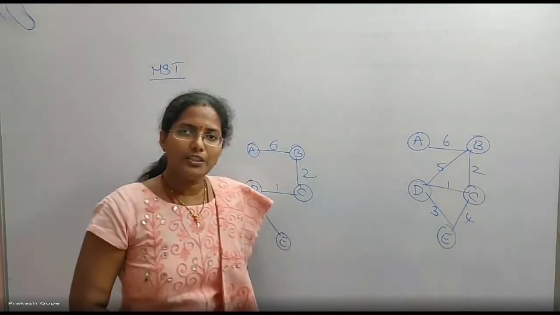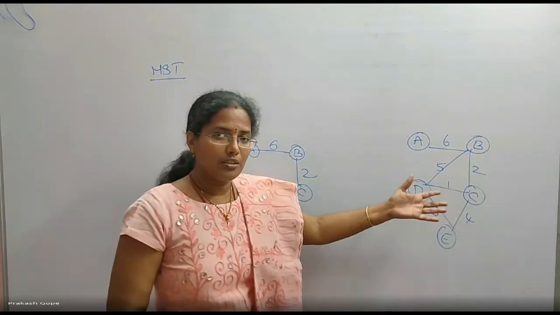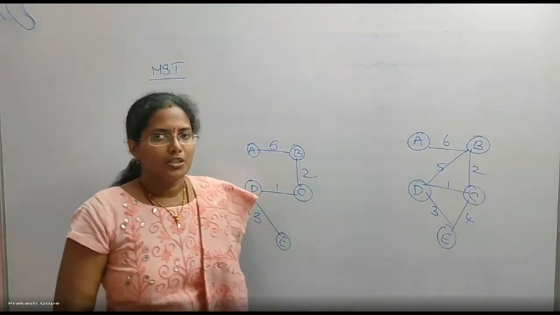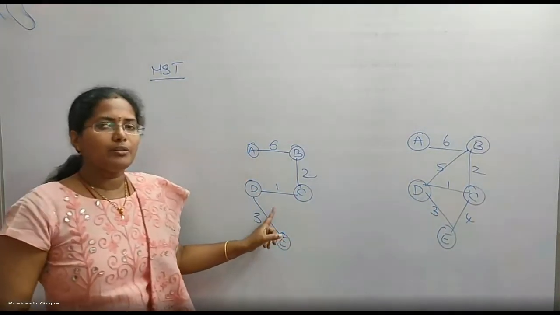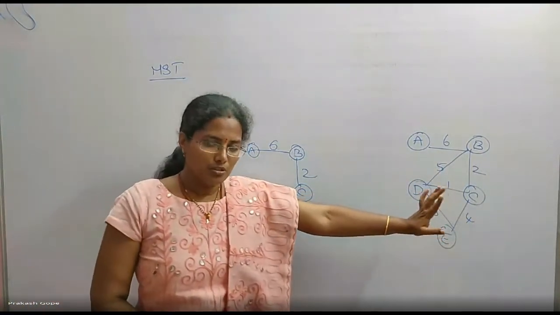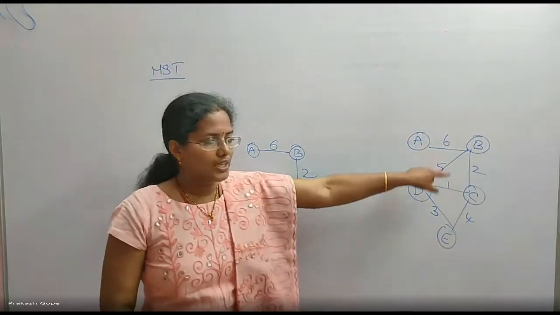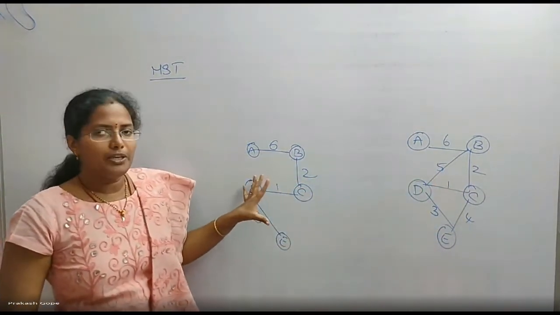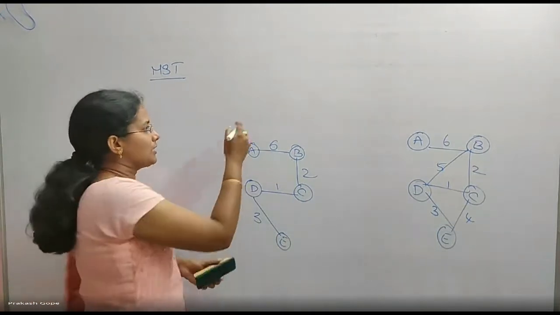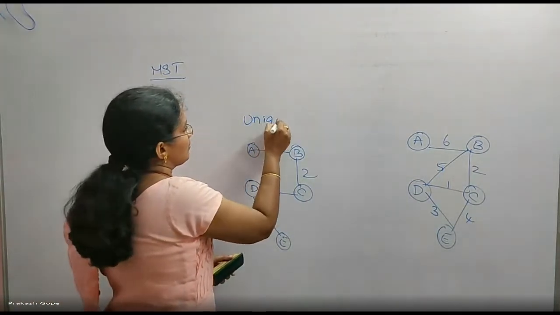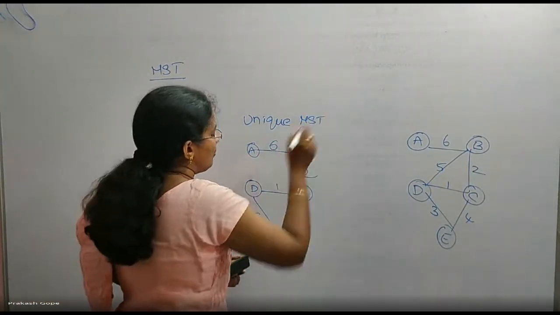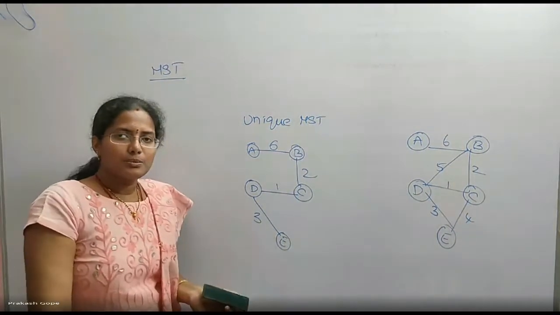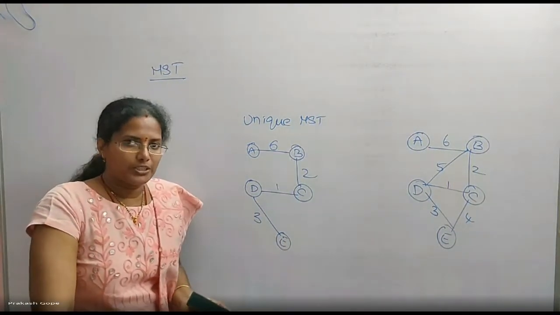That is also a spanning tree, but not a tree with minimum weight. This is the only tree with minimum weight for this graph. So, if all the edge weights are distinct, there will be only one spanning tree with minimum weight.